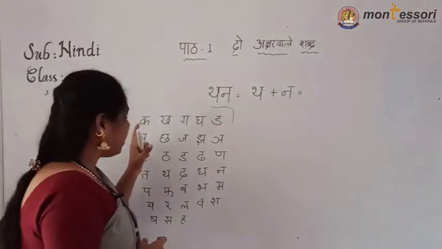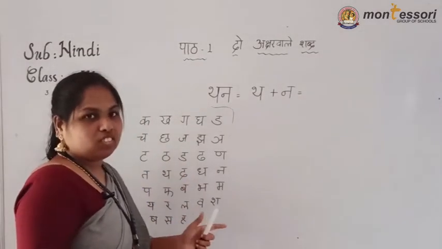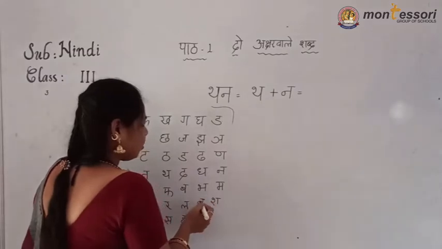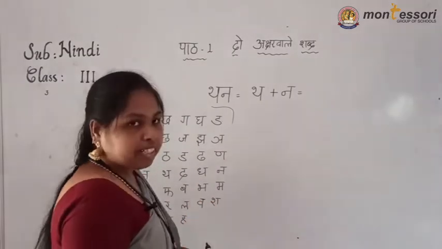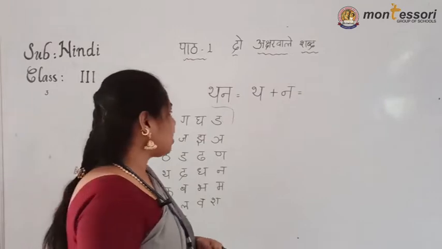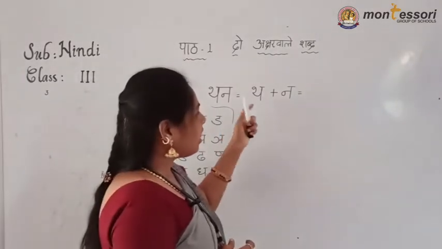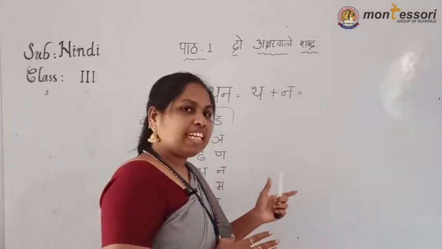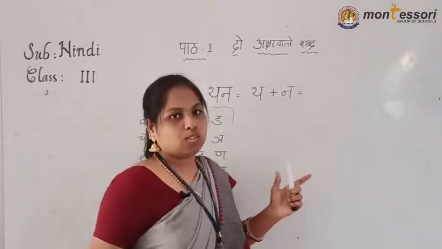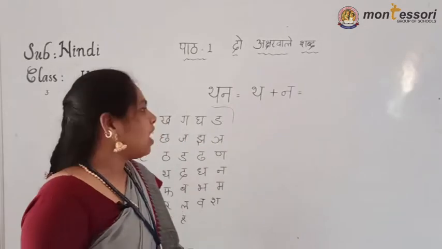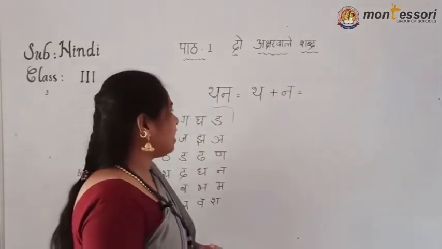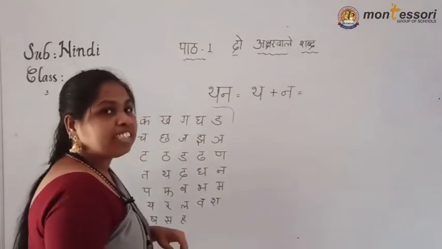See, I have written only the Vyanjan letters on the board. These are all the Vyanjan letters. Swarakshar are not needed now, because swar letters come somewhere else. If a swar letter comes, we can identify and write the swar part also. Until then we write only Vyanjan letters to identify this. See how we identify this tha.